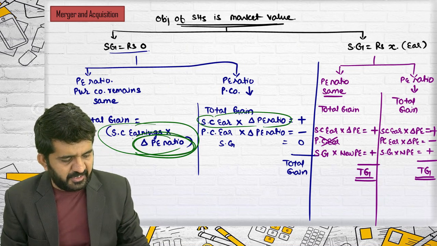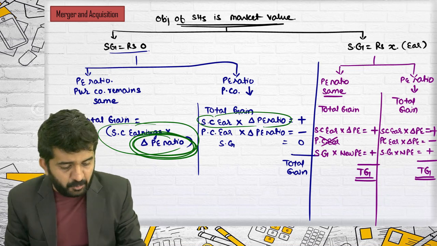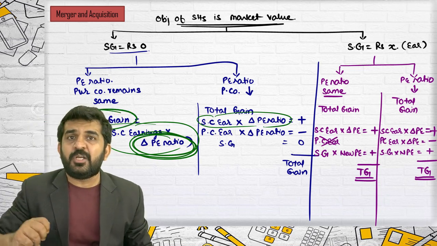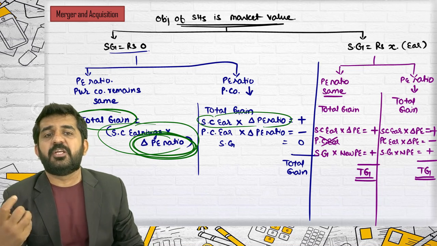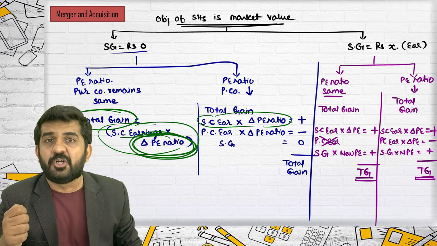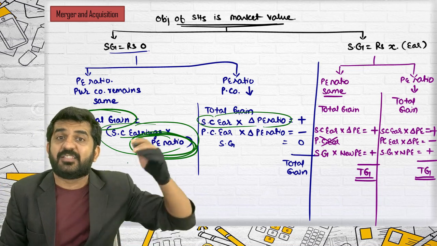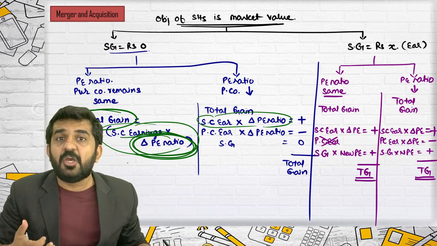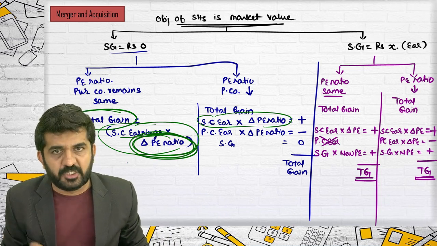What is the difference in PE ratio? New PE ratio minus old PE ratio. And believe me, this is the total gain. It is not only the gain of selling company shareholders. It is the total gain which will be distributed between the two companies. So the selling company's earnings, first multiplied by 5, are now multiplied by 17. Then there will be a huge benefit totally, and that can be distributed between both the shareholders.